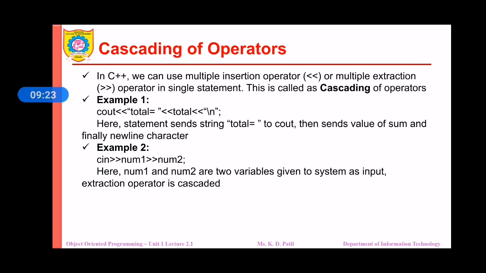The next example is the cascading of the extraction operator, that is num1 and num2. These are two variables, and in these two variables we are going to give the input from the user. Two extraction operators are used to take the input from the input device, that is the keyboard, and the two inputs will be stored in our variables, num1 and num2. So likewise, cascading of the insertion operator and extraction operator is valid in the C++ programming language.